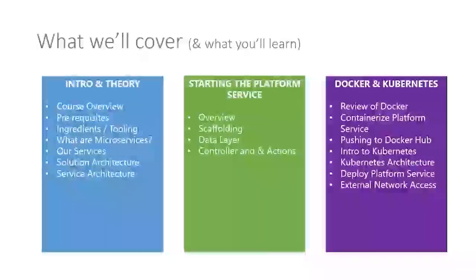Part 3, we look at Docker and Kubernetes, so a review of Docker. We containerize our platform service, so we build it as an image and push it up to Docker Hub. We then go into Kubernetes, what it is, why you would use it. We look at the architectural overview of our application in Kubernetes, that's the Kubernetes architecture section. And then we deploy our platform service into our Kubernetes cluster. And then finally in that section, we set up some external networking so we can actually use our platform service inside of Kubernetes.